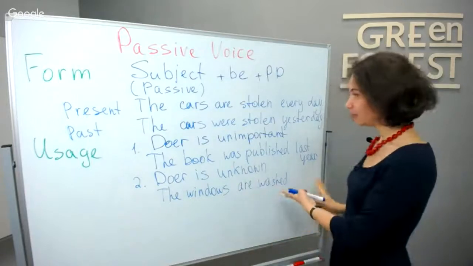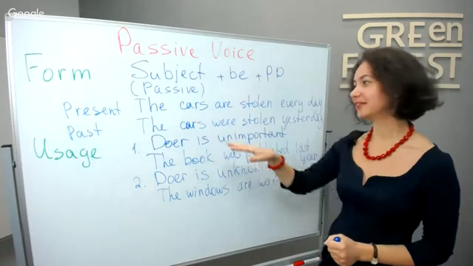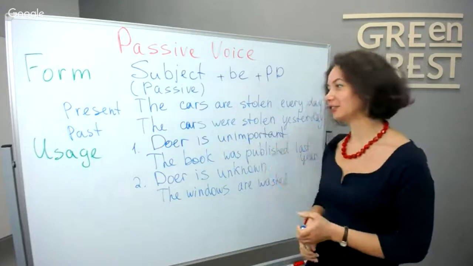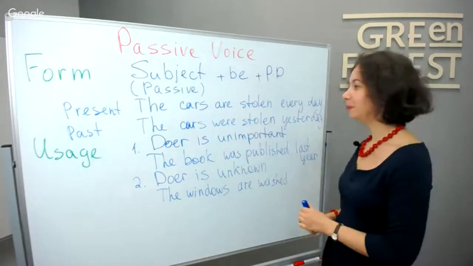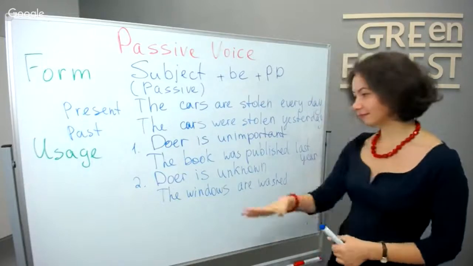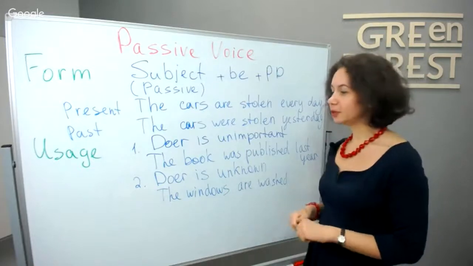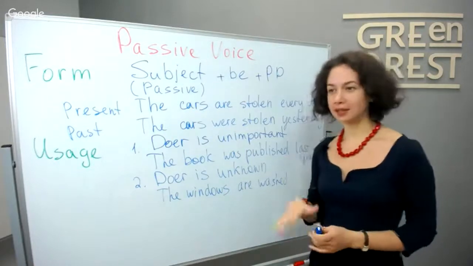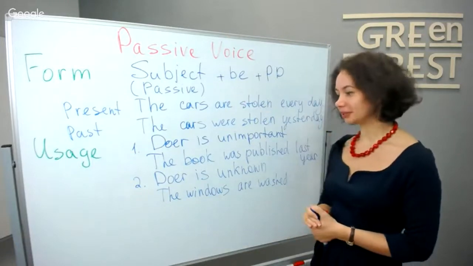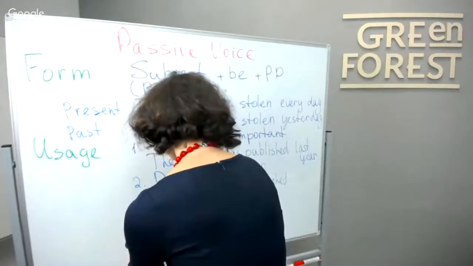Well, of course, this is more positive. Usually we use such examples, some kind of negative examples, like the cars are stolen. We don't know who does that action, some thieves or some teenagers who just want to fool around. So the doer is unknown. That's the most important thing. Also, passive voice is used for formal style, but I guess you will need to know this a little bit later when you get to intermediate or upper intermediate level. Anyway, keep it in mind. I will write that down. Formal style.